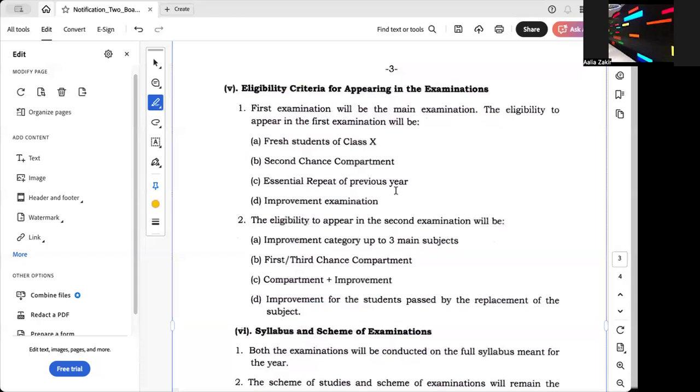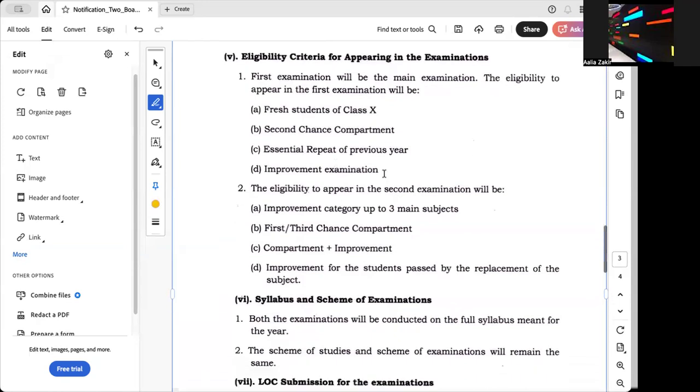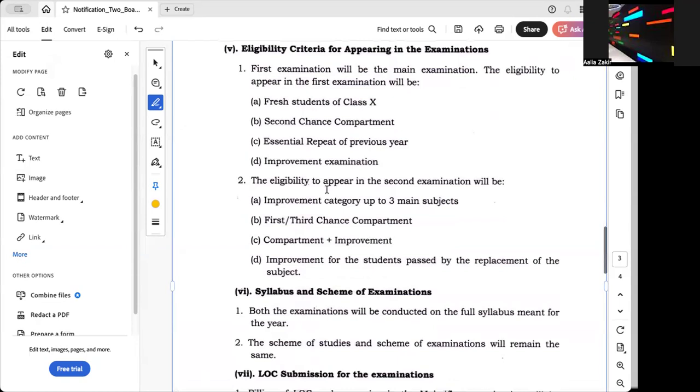That is, those students who failed to appear in all the papers in last year's batch will also be writing this exam, and the improvement examination. All of this will come under the main examination. The eligibility to appear in the second examination will be in the improvement category up to 3 main subjects.